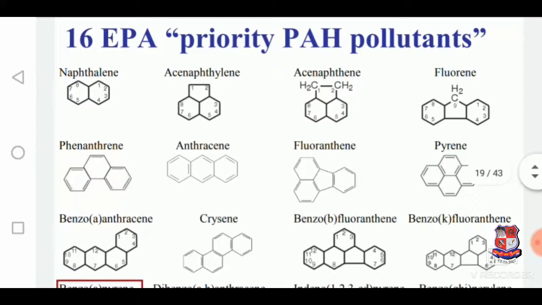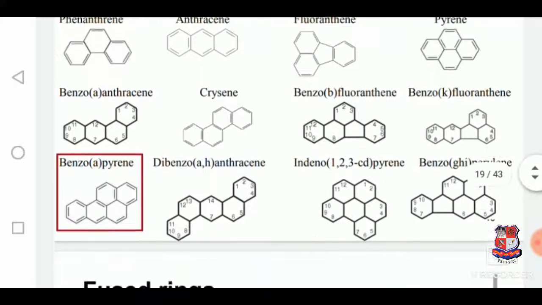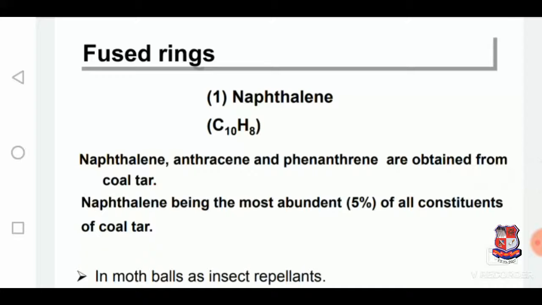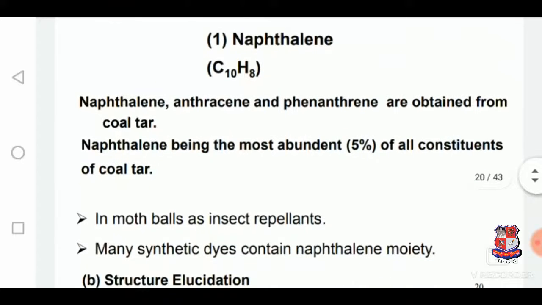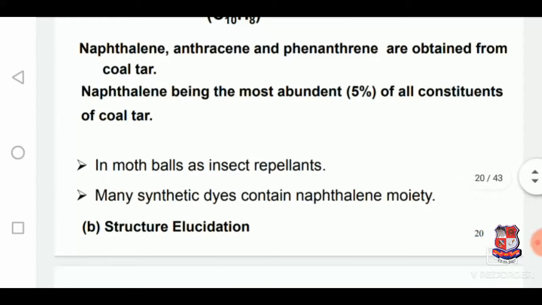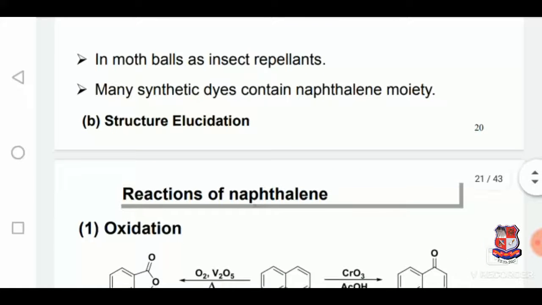These are the 16 EPA priority PAH pollutants. These are some of the priority pollutants. Fused rings. In that, the first is naphthalene, as we already mentioned. It is mainly obtained from coal tar, where it is the most abundant constituent, about 5% of coal tar. It is used in mothballs as an insect repellent, and many synthetic dyes contain the naphthalene moiety.